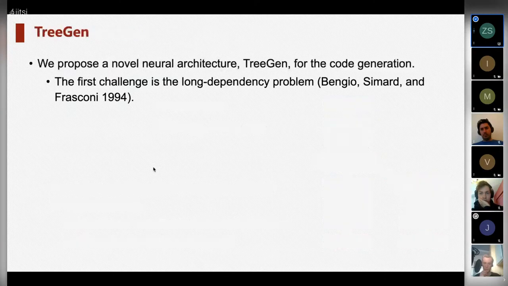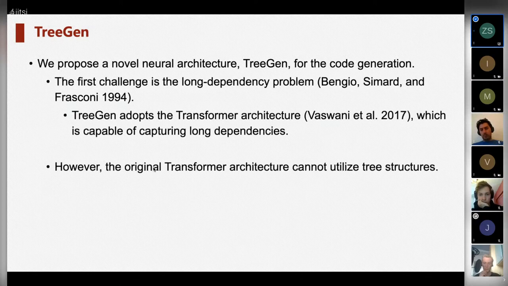To address those problems, we propose a neural architecture, TreeGen, for code generation. We address the first challenge by adapting the recently proposed transformer, which can capture long dependencies. However, the original transformer architecture cannot utilize the tree structures, and it is not designed for programs.